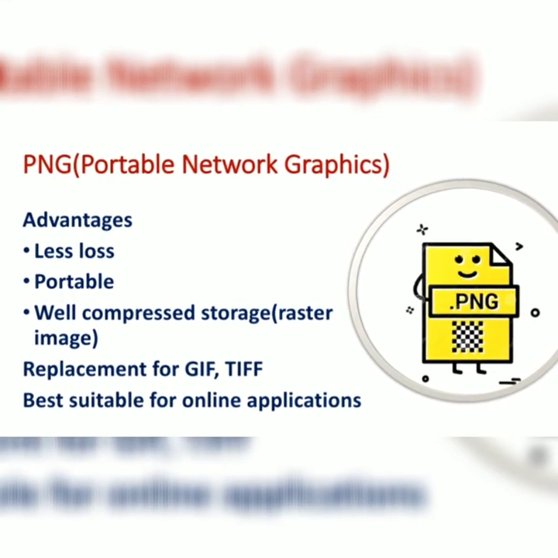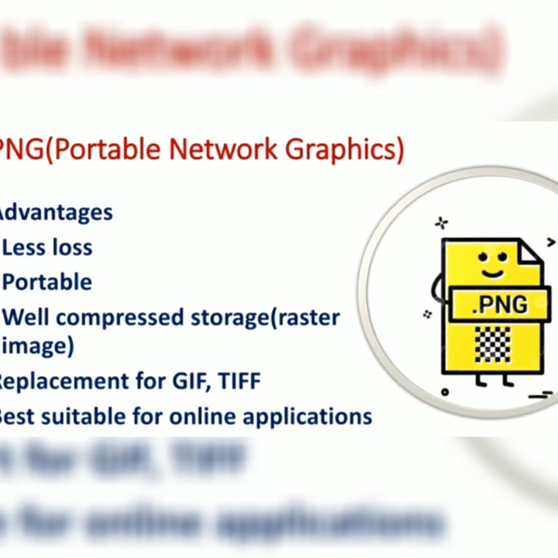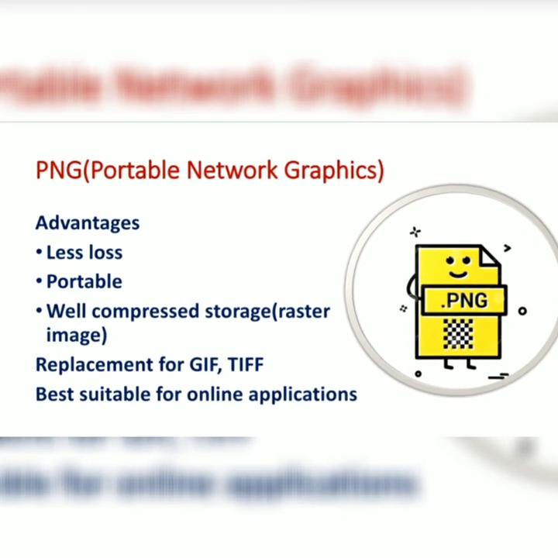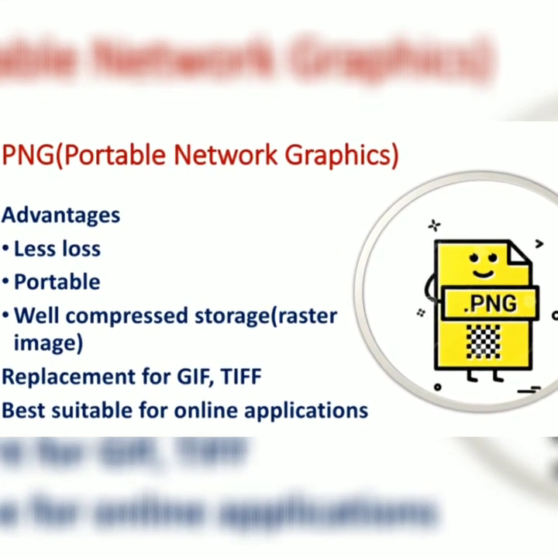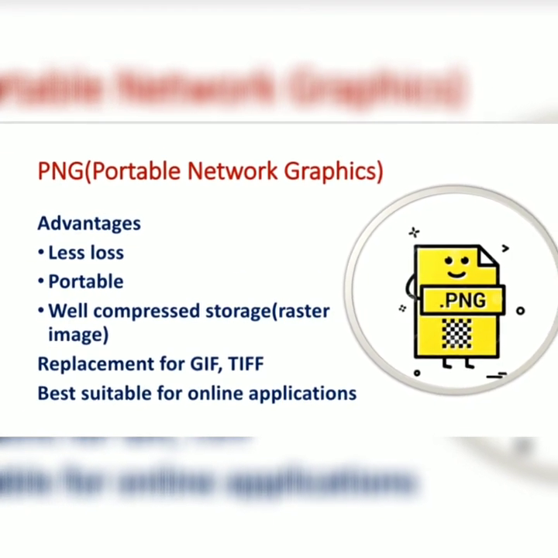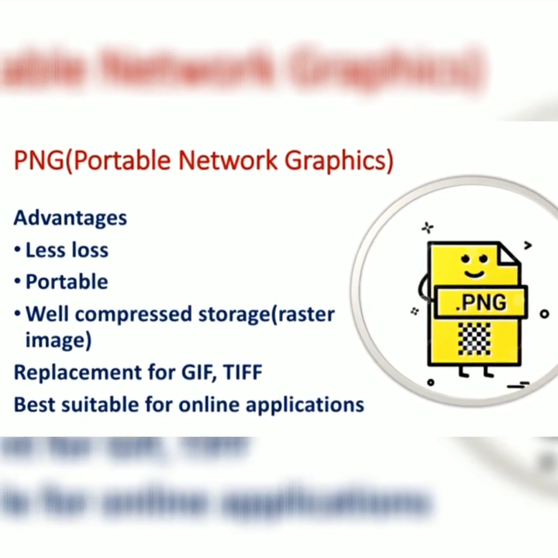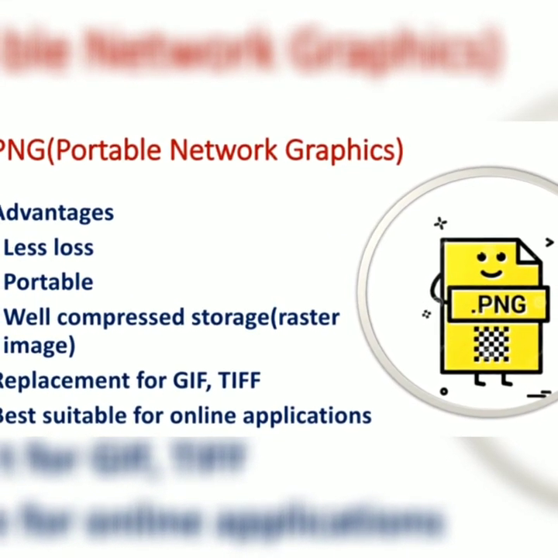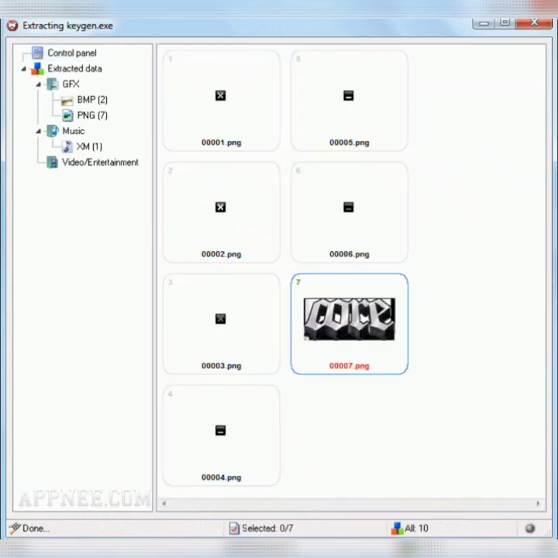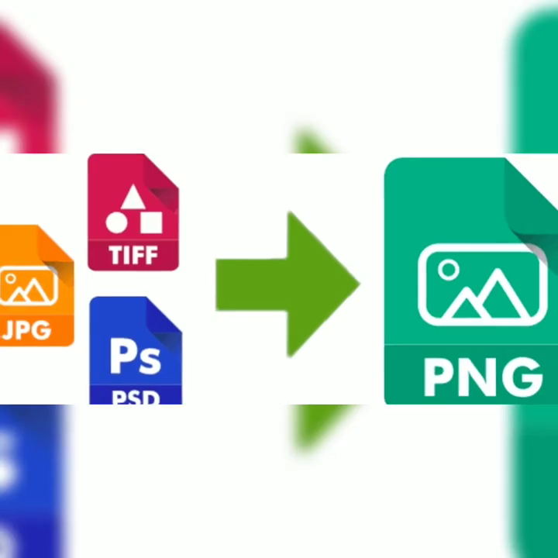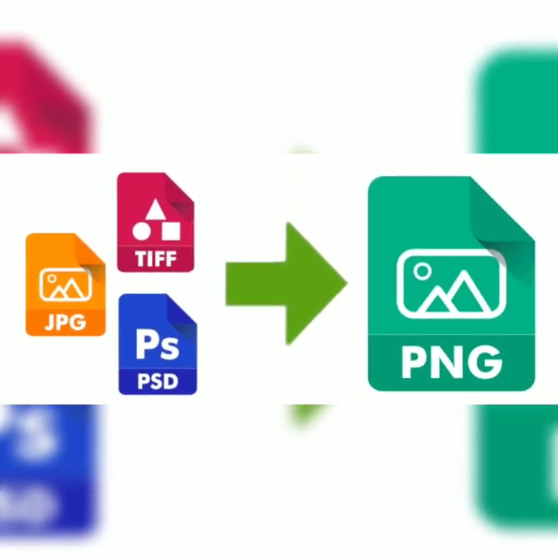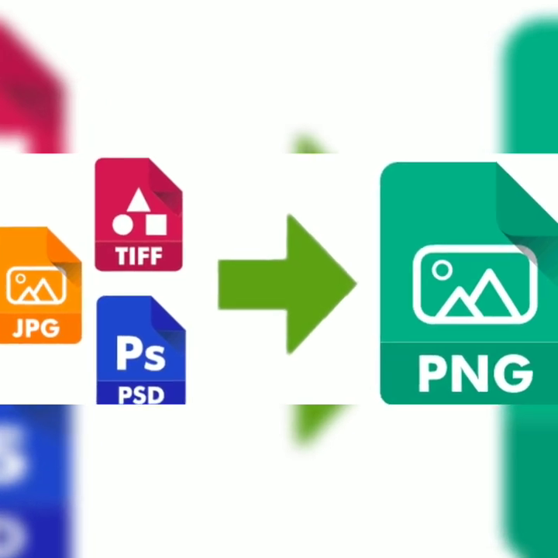The next type of image format is PNG, that is Portable Network Graphics. In this type of file, we have less loss when compared to JPEG image formats, and it is very portable, and we have well compressed storage techniques and it replaces the GIF and TIFF file formats. These types of images are very suitable for online applications. This is an example for converting the PNG image to some other image formats. We can convert JPEG, TIFF, PSD image formats to PNG format. So any type of image format can be converted to this PNG file format.